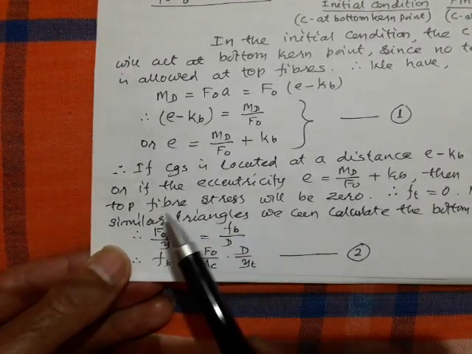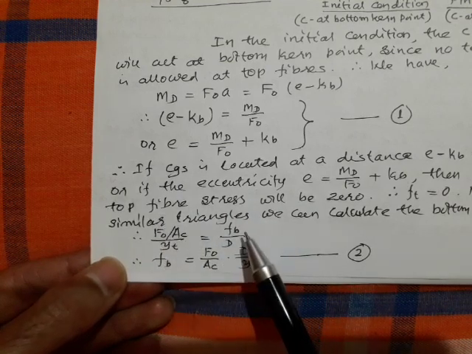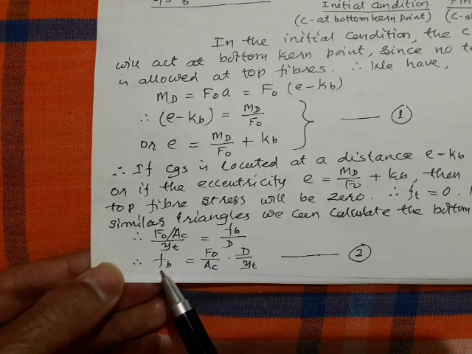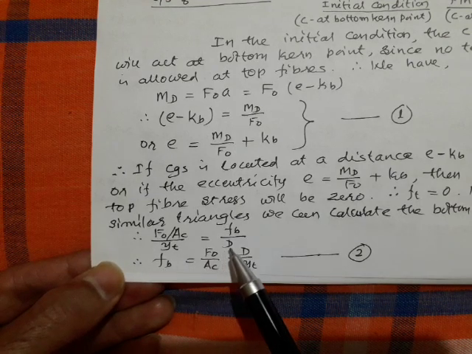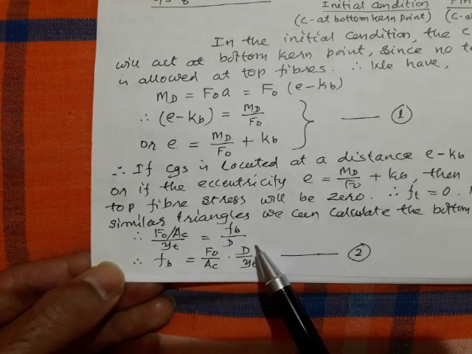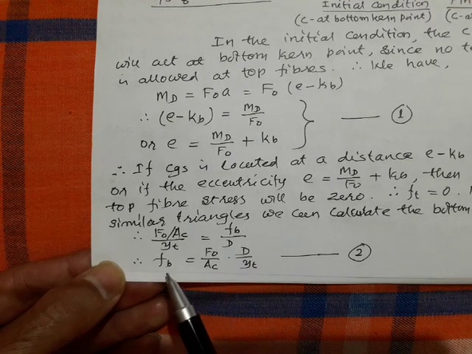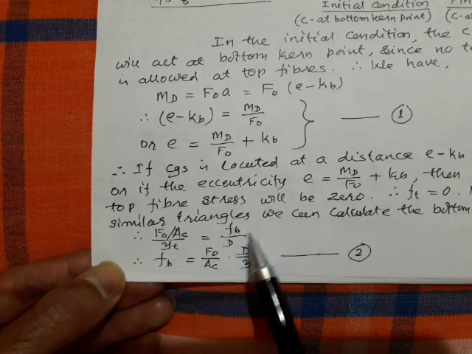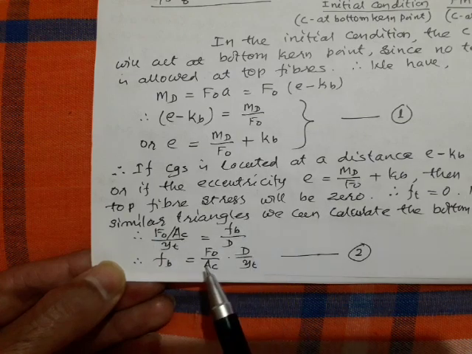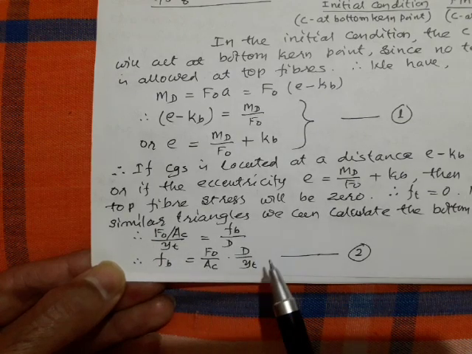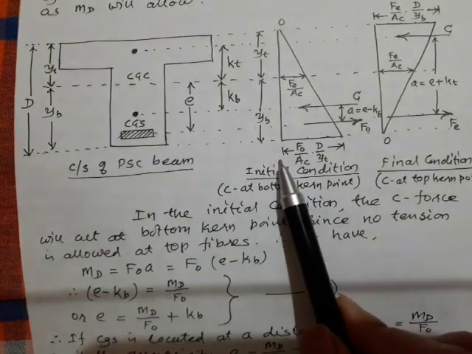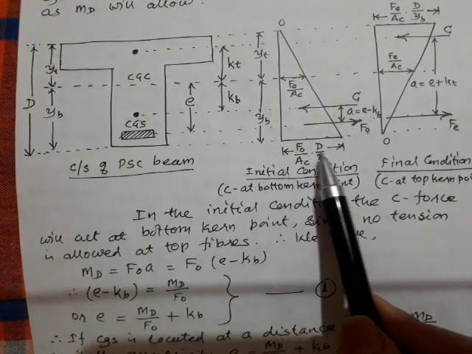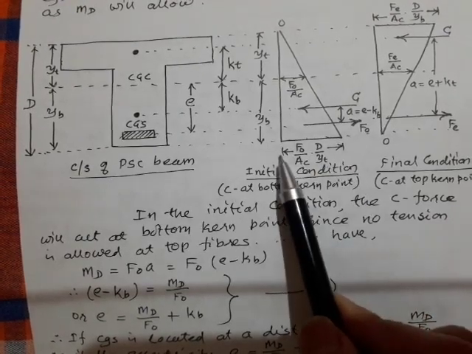It should be equal to FB by D. Now if you rearrange this, I can calculate FB, the bottom fiber stress. So FB is now given by F naught by AC into D by YT. I can easily calculate the bottom fiber stress from this similar triangles rule. Same thing I have written here: F naught by AC into D by YT is the value of your bottom fiber stress, am I right?